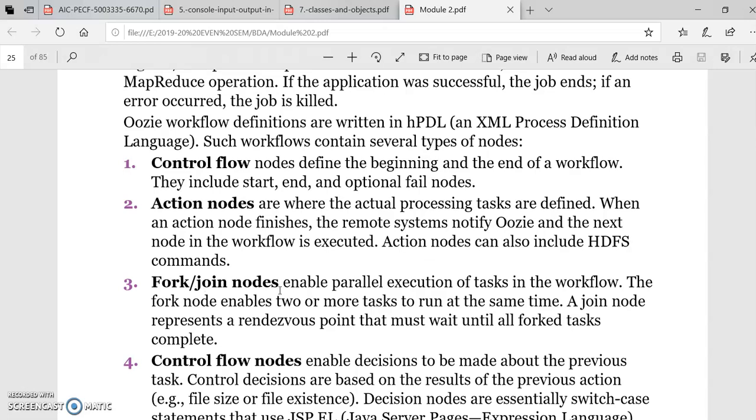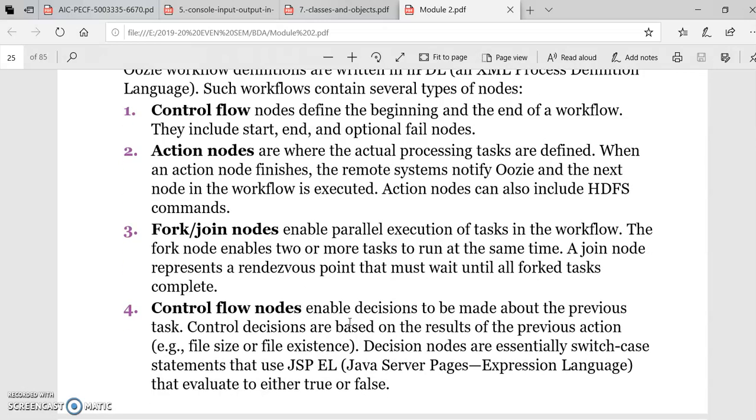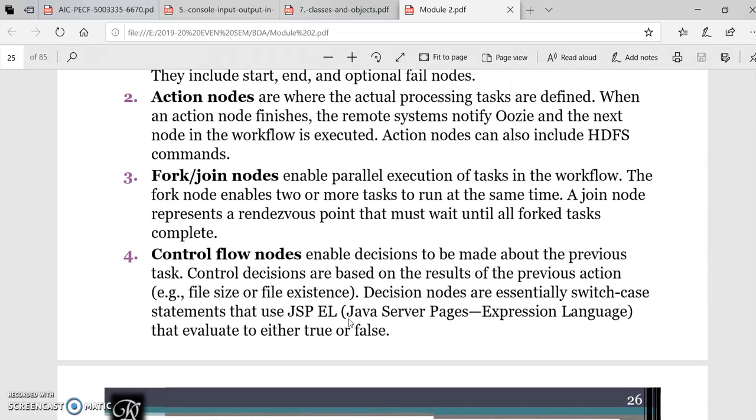So fork and join nodes enable the parallel execution of tasks in a workflow. The join node represents the point where the workflow must wait until the tasks are completed. The control flow nodes enable decisions to be made about the previous task. Control flow decisions are based on the result of the previous action.